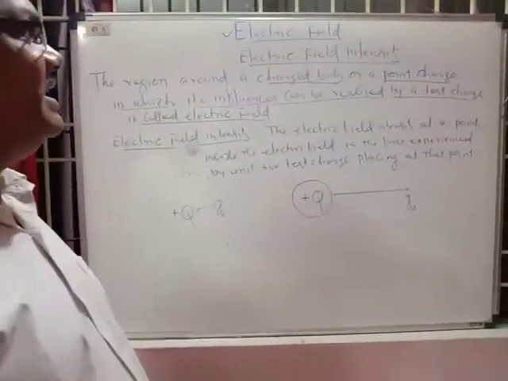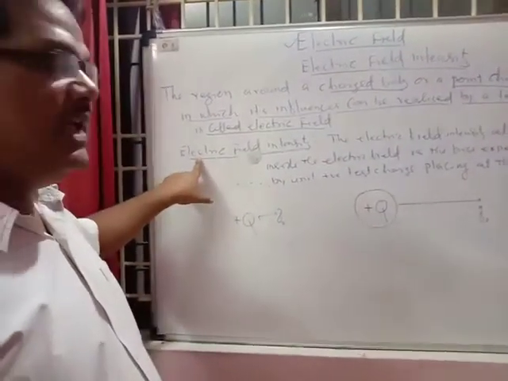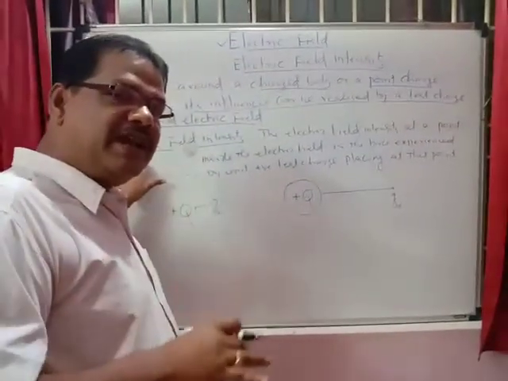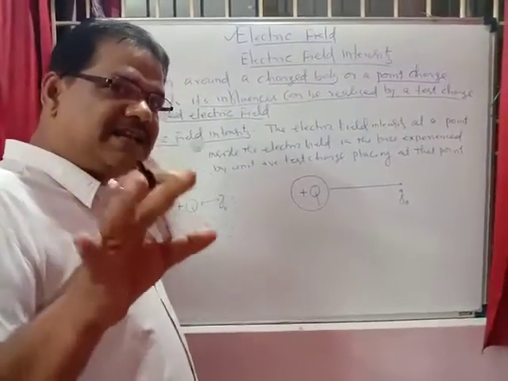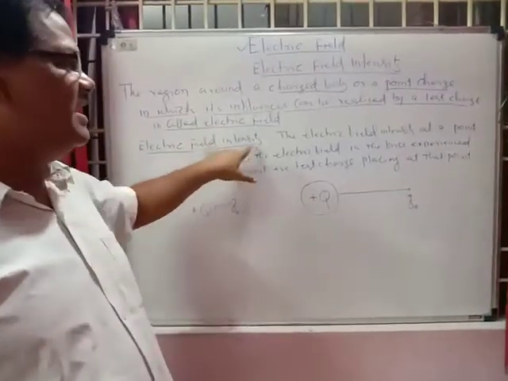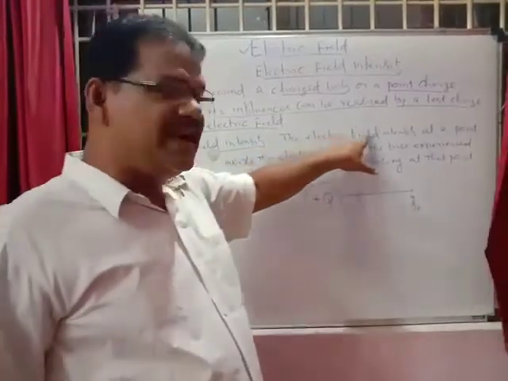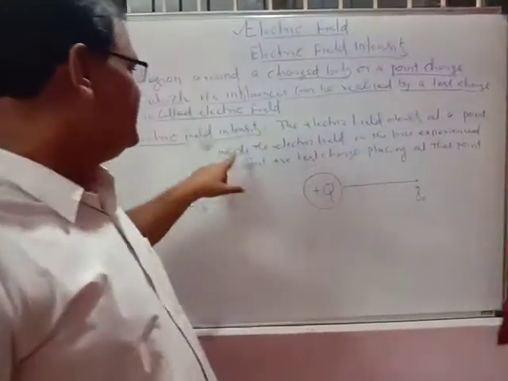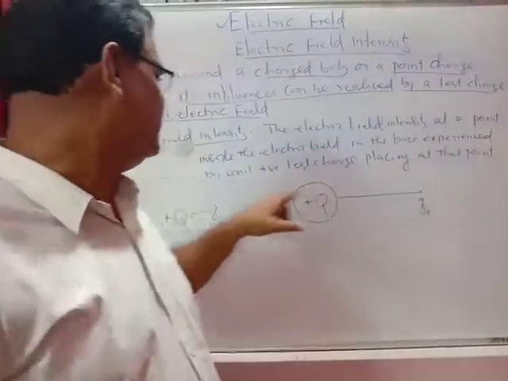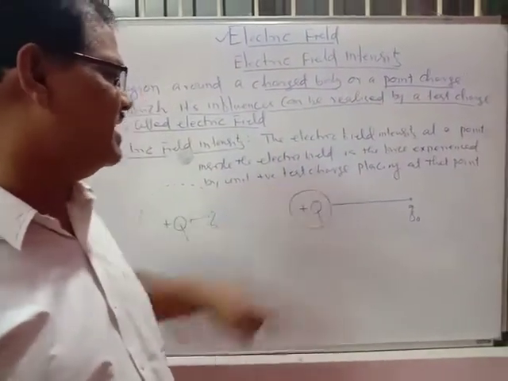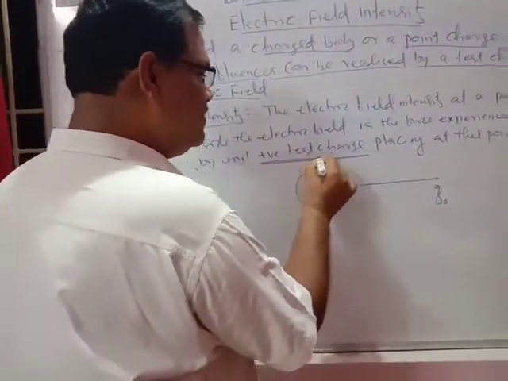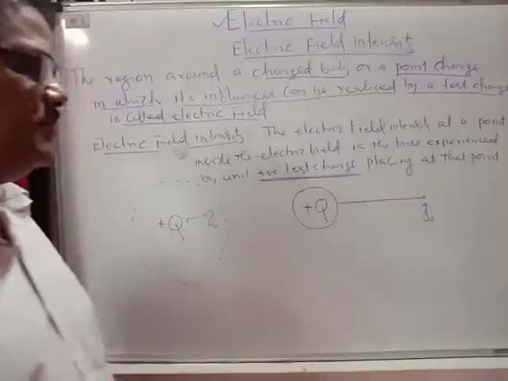The other part is electric field intensity. Electric field intensity means the strength of the electric field. The strength at a particular point in that region is called the electric field intensity. The electric field intensity at a point inside the electric field is the force experienced by a unit positive test charge placed at that point.